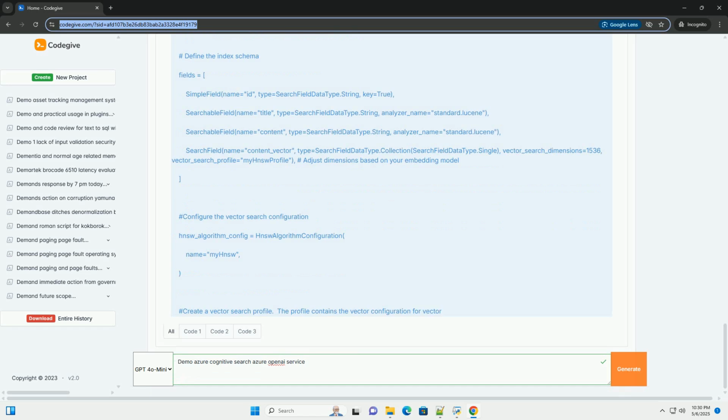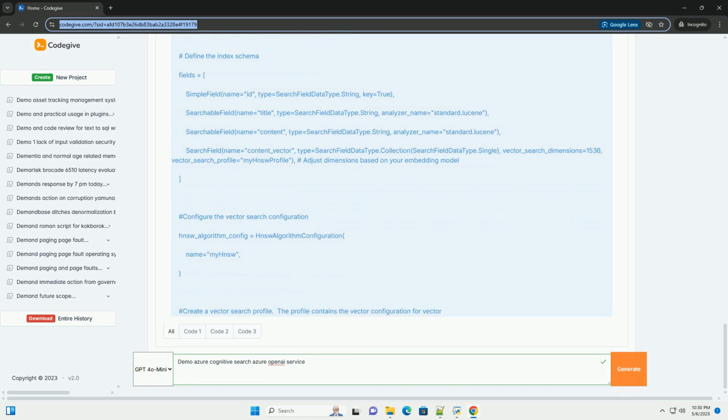Hybrid search: combine vector search with keyword-based search, using the search_text parameter in the search_client.search method, to leverage the strengths of both approaches. Fine-tuning: fine-tune your Azure OpenAI model on your specific data to improve its performance on your task. Monitoring and logging: implement monitoring and logging to track the performance of your application and identify potential issues. Error handling: add more comprehensive error handling to make your application more robust.